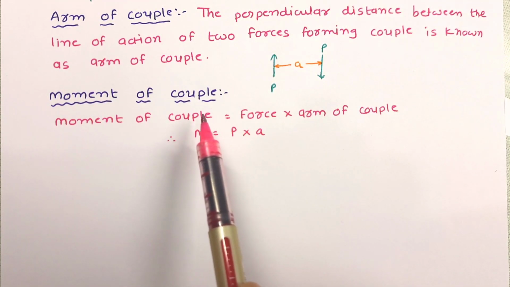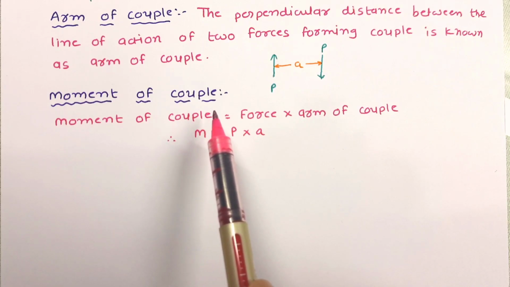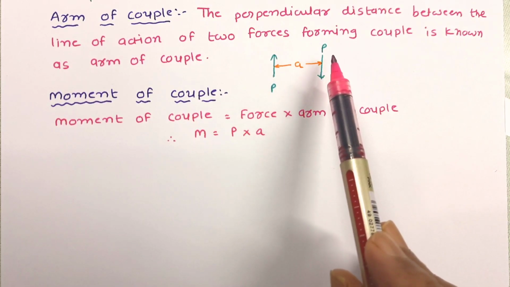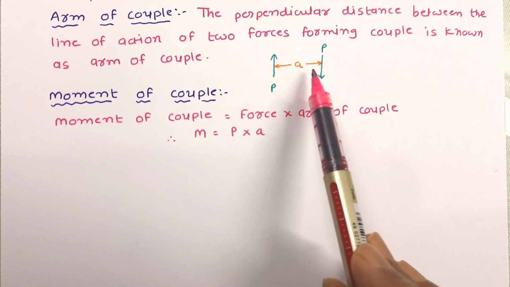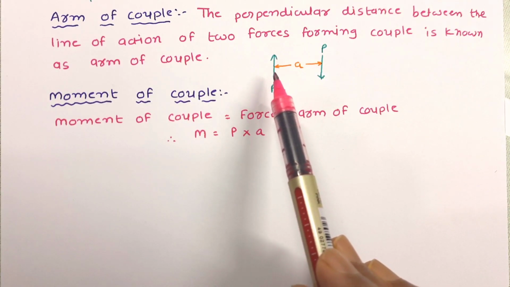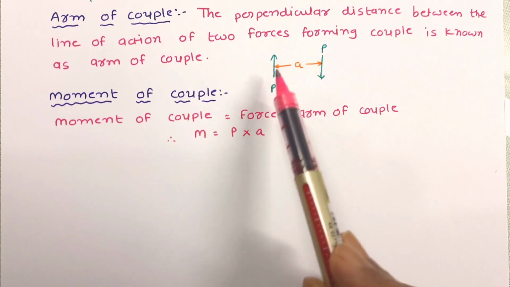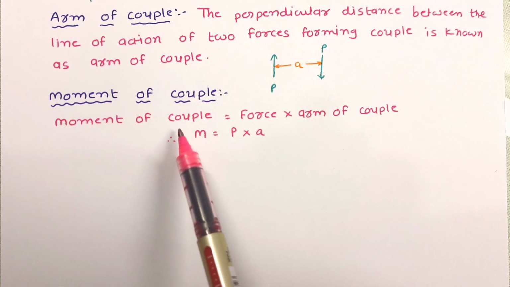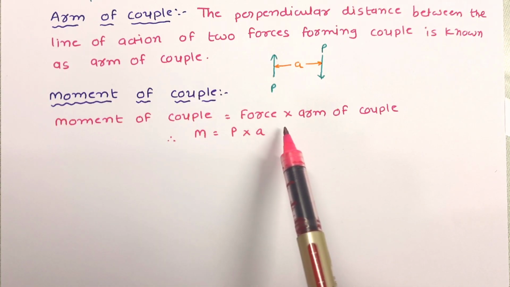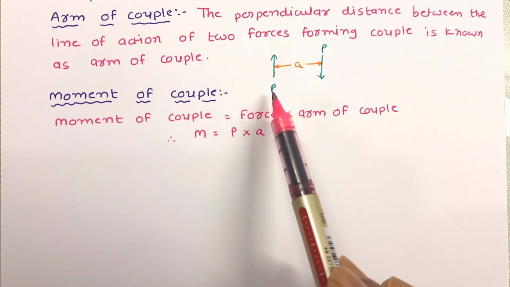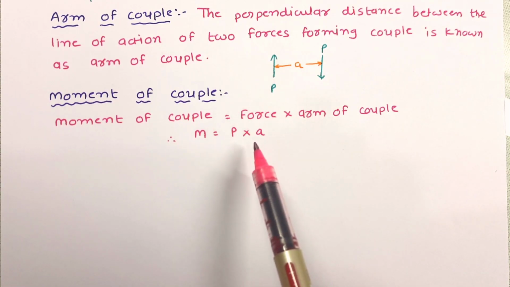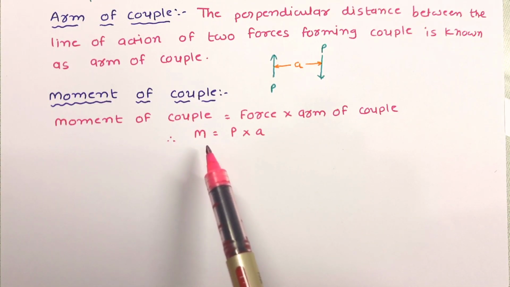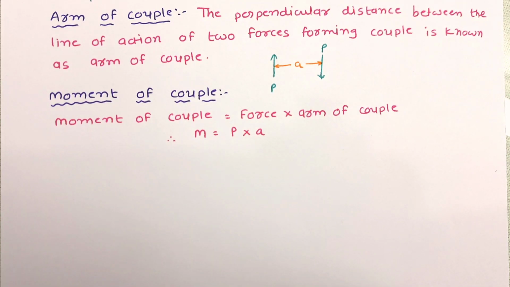Moment of couple. So we know that moment is equal to force into distance. Here in this system of forces, two forces P are there which have perpendicular distance A, and these two forces create a rotational action on the body. It creates a moment. So moment of couple is equal to force into arm of couple. Here force is P and arm of couple is A, and moment of couple is denoted as M. So we can write M is equal to P into A.